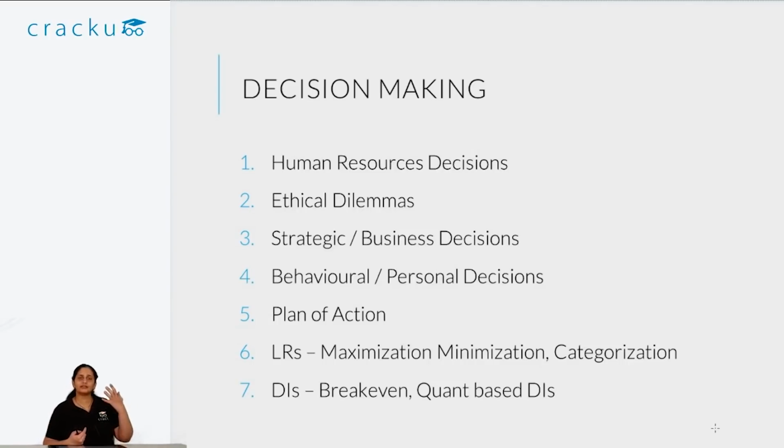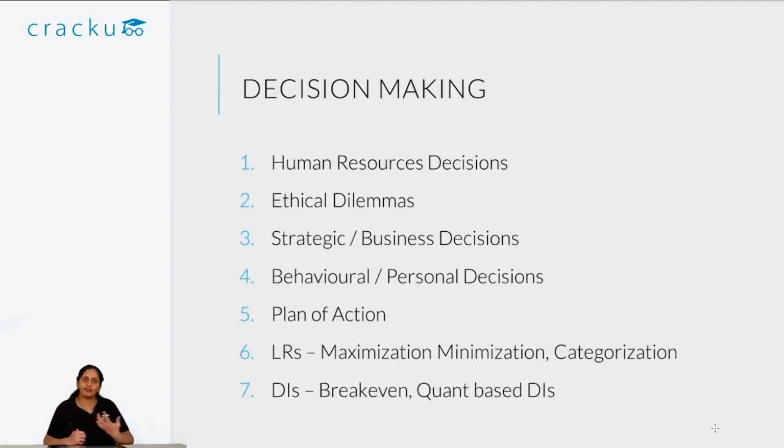Then the DM section also evaluates how sound your business sense is, so whether you have an innate business sense. This comes in the form of being able to evaluate an opportunity or an investment proposal, understanding the strategic implications of it. For example, evaluating a business opportunity. Should you set up a shop here? Should you move your shop to a different street? All of these are strategic decisions, and if you have an innate sense of business, you would be able to answer these questions comfortably.